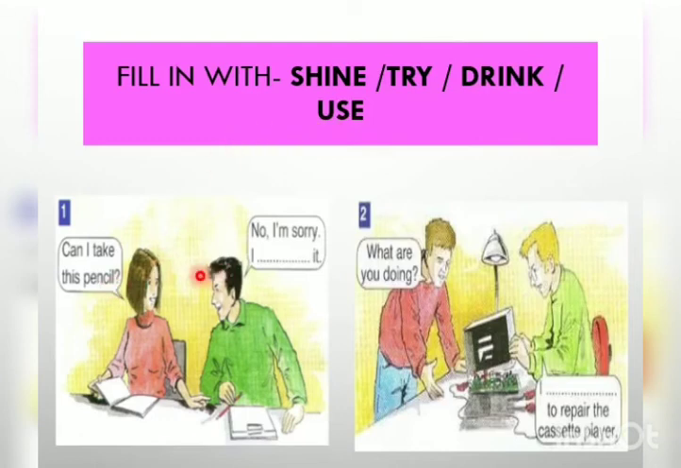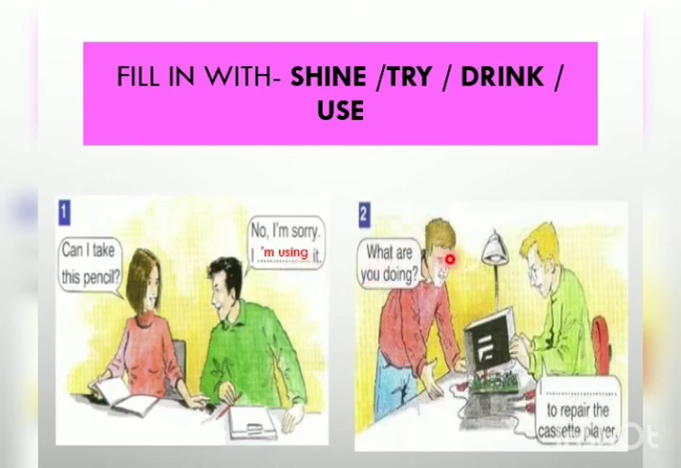Now, how can we use present continuous tense in our day-to-day life? We can learn with the help of these two images. Can I take this pencil? Now, what did this guy say? No, I'm sorry. I dash it. Out of these four, we can use the word use because he must be using it. That's why he said no. No, I'm sorry. I am using it. As use ends with e, we omit the e and add ing with it.